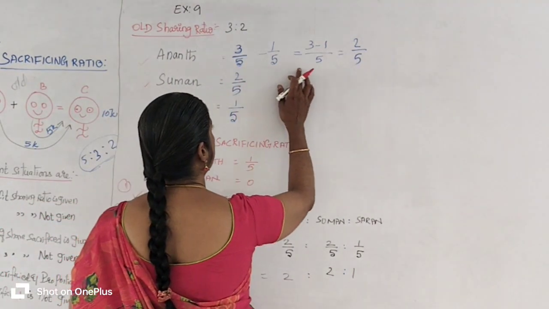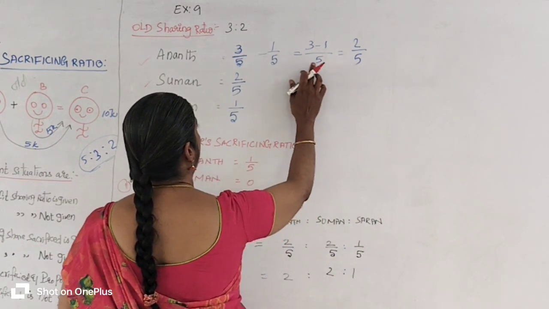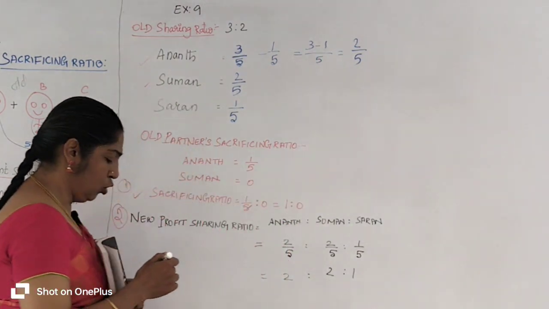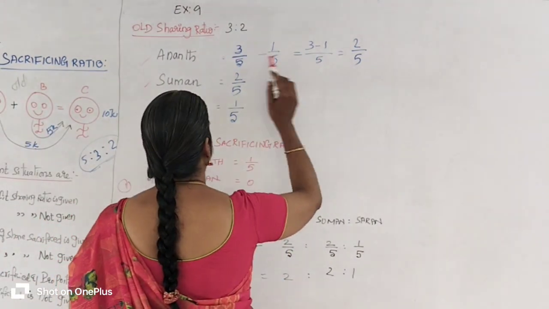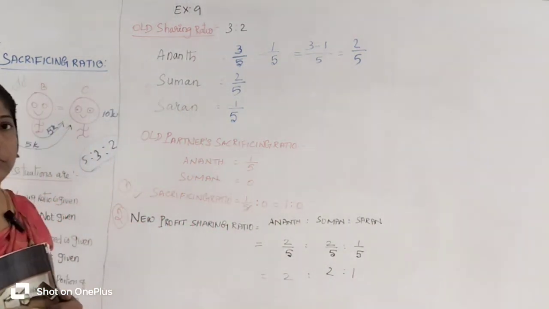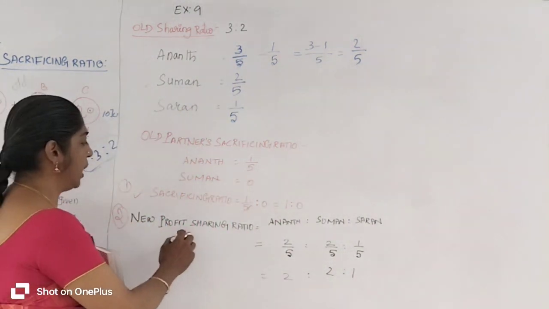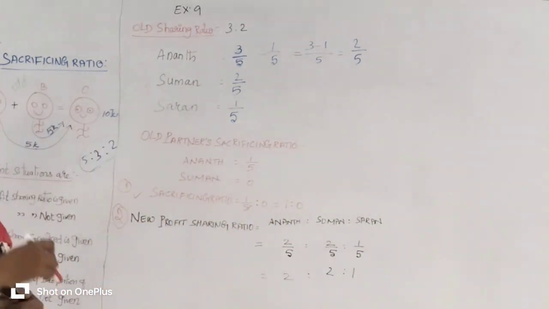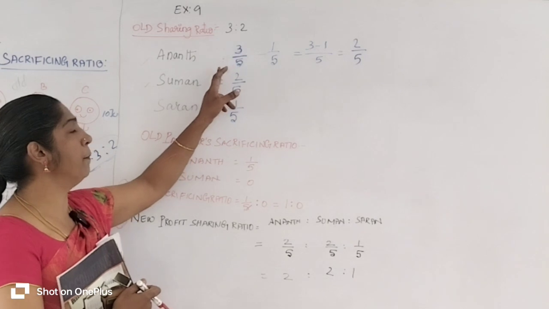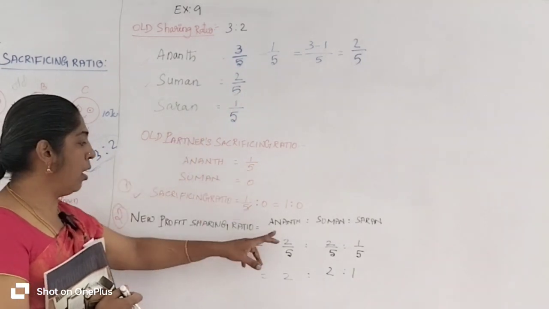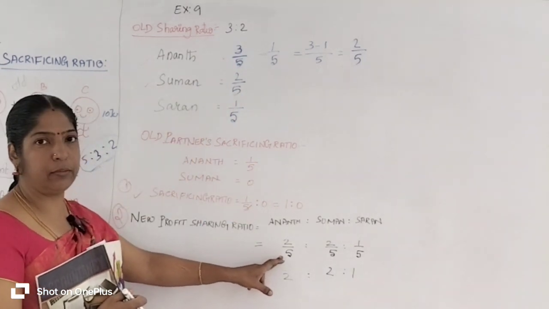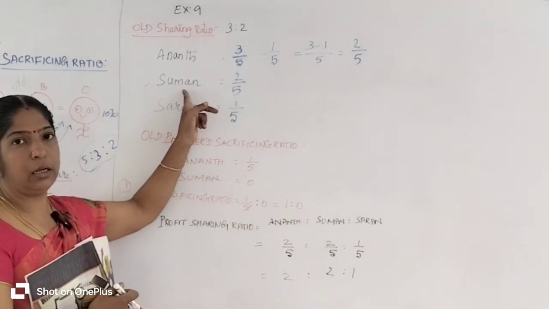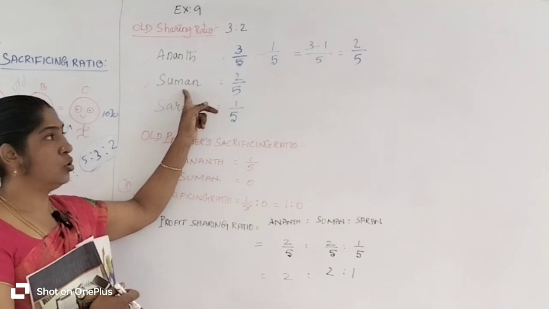So you write denominator 5 and subtract the numerators, 3 minus 1, you will get 2. So 2 by 5 is Anand's new profit sharing ratio. The new profit sharing ratio of Anand, Suman and Saran: Anand's new profit sharing ratio after subtracting the sacrificing ratio from the old share is 2 by 5. Suman didn't sacrifice any share of his profit, so the same share.